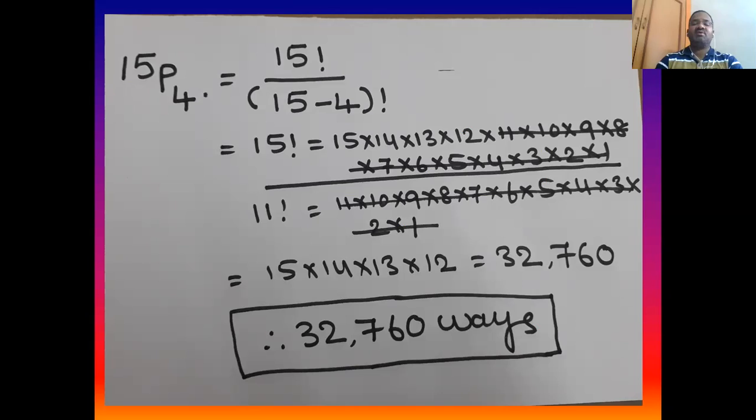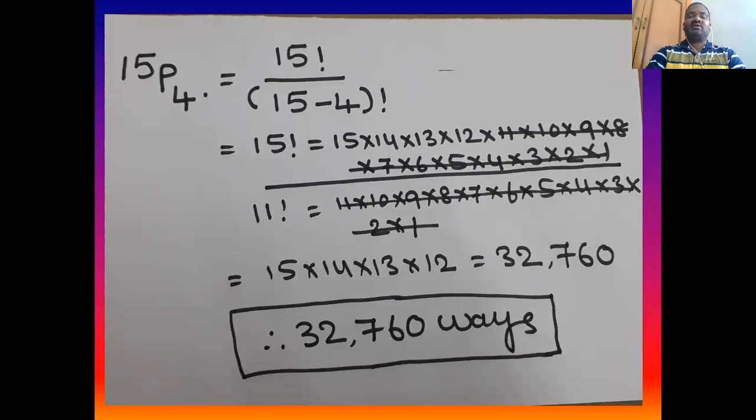So 15 factorial means 15 into 14 into 13 into 12 into 11 into 10 into 9 into 8 into 7 into 6 into 5 into 4 into 3 into 2 into 1, divided by 15 minus 4 factorial. What is 15 minus 4? 11 factorial. Just write the 11 factorial way, that is 11 into 10 into 9 into 8 into 7 into 6 into 5 into 4 into 3 into 2 into 1. So if we want to divide it, first cut the similar ones.